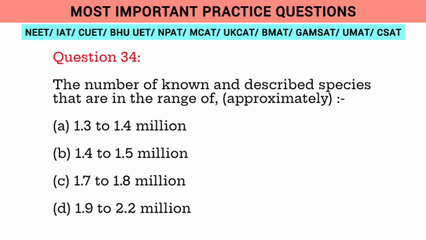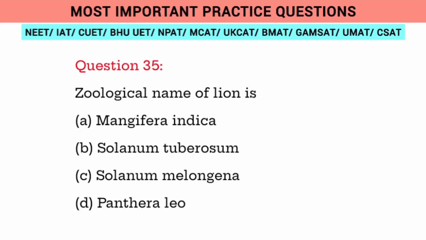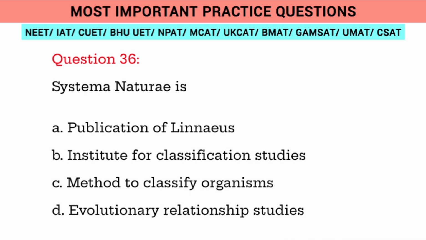B. Homeostasis, C. Catabolism, D. Anabolism. Question 35. The number of known and described species is in the range of approximately: A. 1.3 to 1.4 million, B. 1.4 to 1.5 million, C. 1.7 to 1.8 million, D. 1.9 to 2.2 million. Question 36. Zoological name of lion is: A. Mangifera indica, B. Solanum tuberosum, C. Solanum melongena, D. Panthera leo.